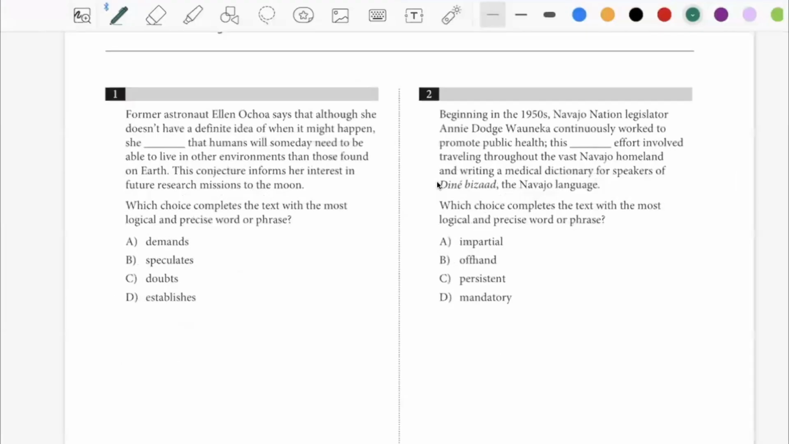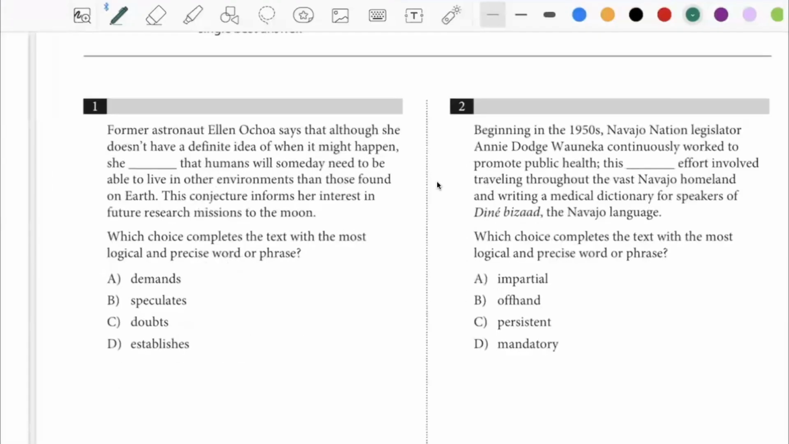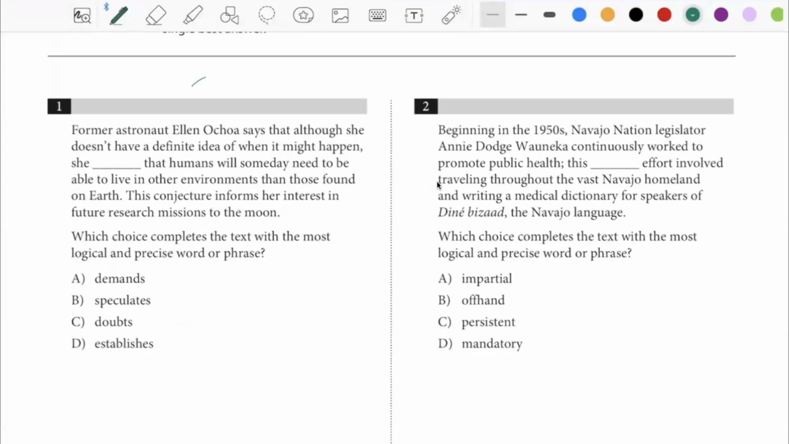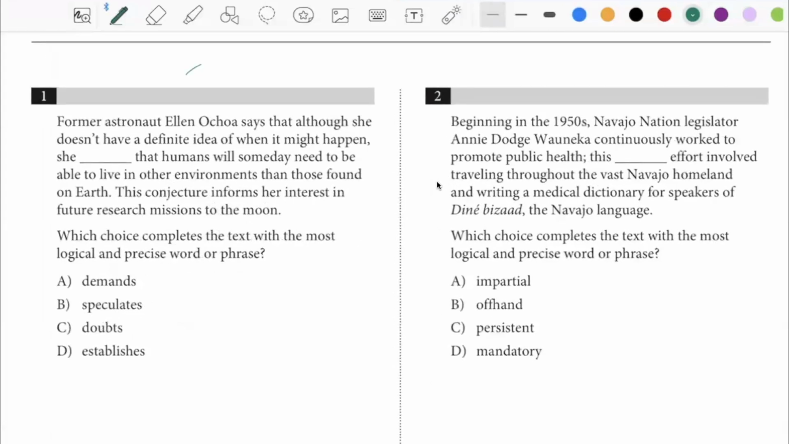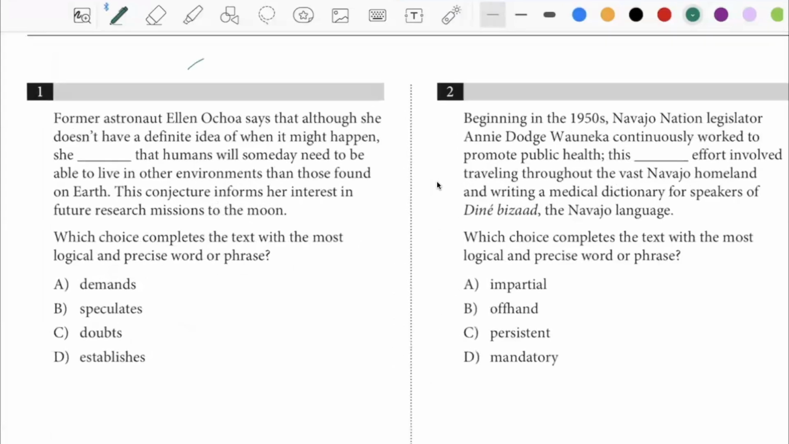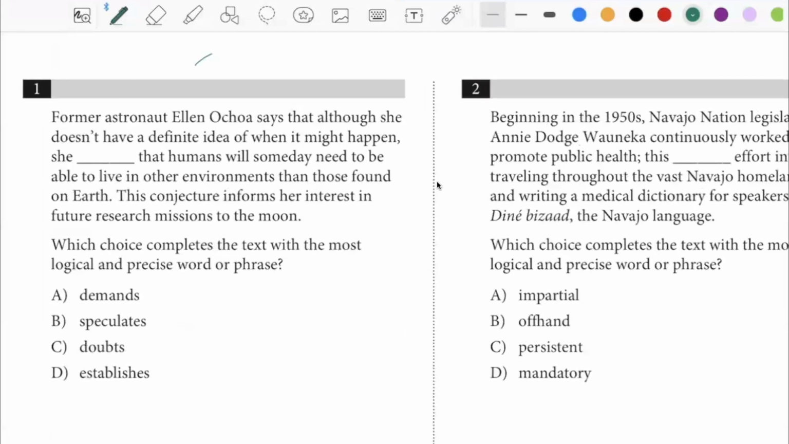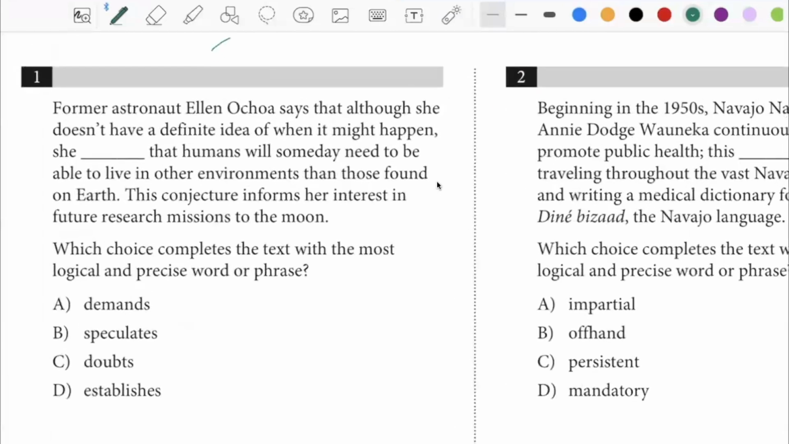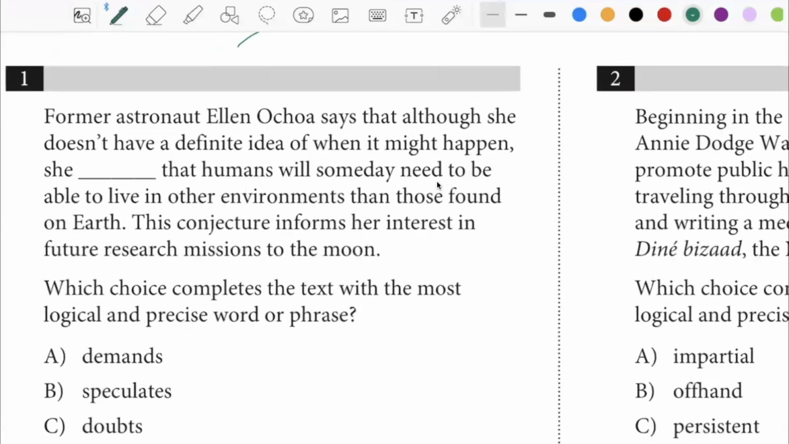Here we go. Okay. So, number one says: Former astronaut Ellen Ochoa says that although she doesn't have a definite idea when it might happen, she's something that humans will someday need to be able to live in other environments than those found on Earth. This conjecture informs her interest in future research missions to the moon. Okay, what's the most important word here?